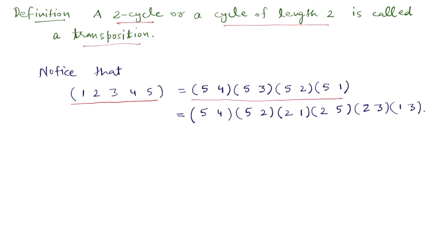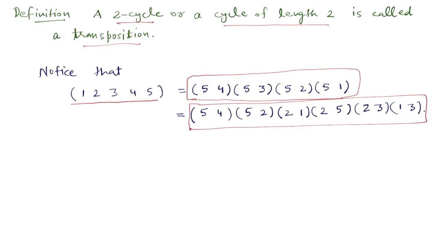So we have written (1 2 3 4 5) in two ways. In this way, it is written as a product of four transpositions, and here it is written as a product of six transpositions, and both 4 and 6 are even.